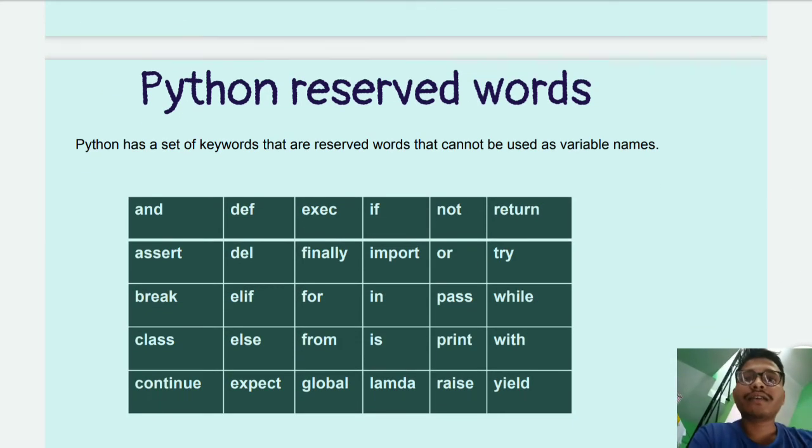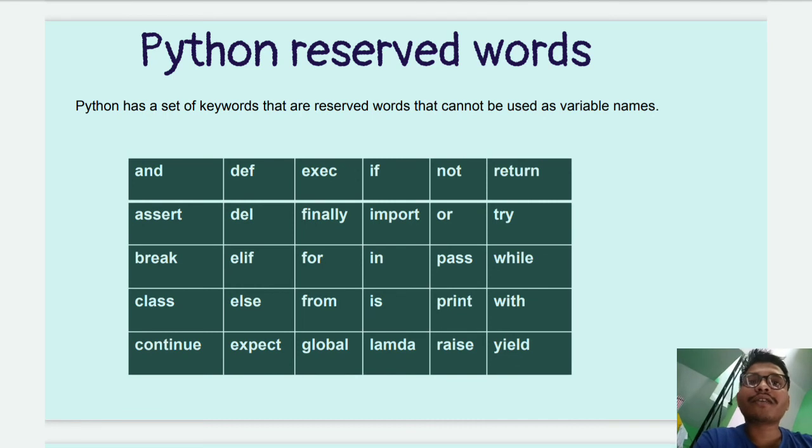Python reserved words. Python has a set of keywords that are reserved words that cannot be used as a variable name. This is a very important topic, and very important things to remember while defining a variable name. Not only Python, every programming language, C, C++, Java, has reserved words, keywords, and these cannot be used as data types or as variables.